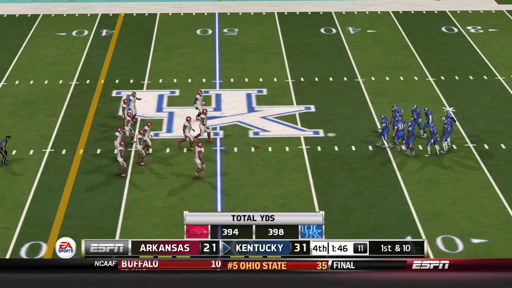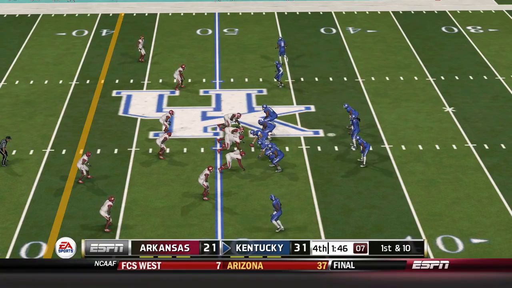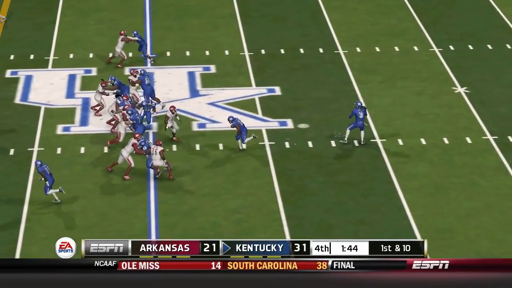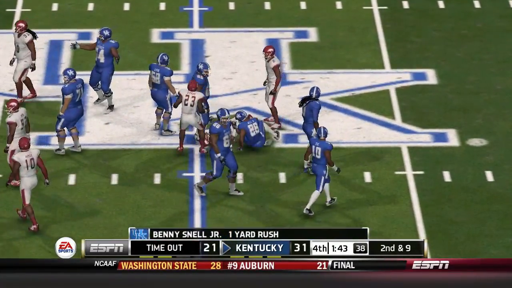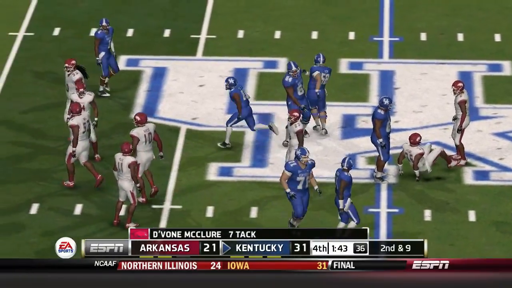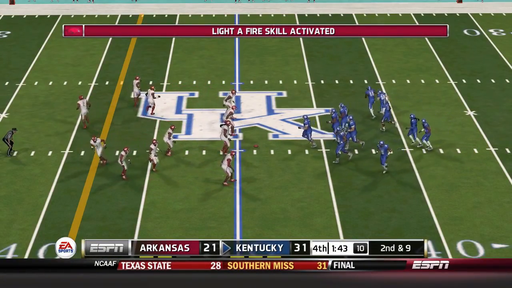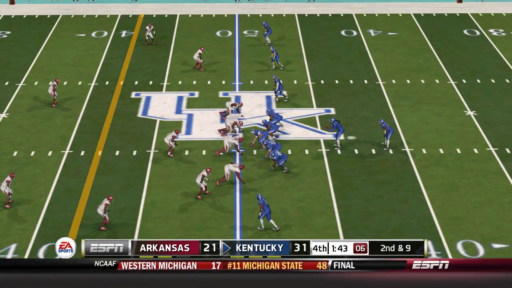They're ready to begin another drive. And he's tackled at about the 49. Pickup of a yard for the tailback. Yeah, there's not much room there for the ball carrier. The safety did a nice job of stepping up from the secondary and made a good stop before he could get many yards.